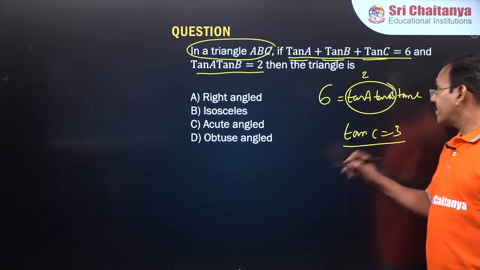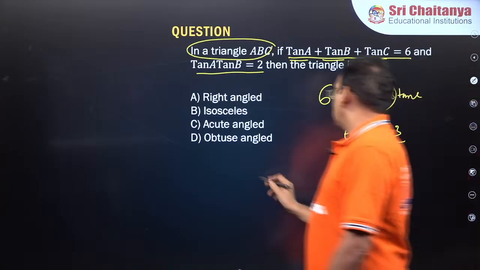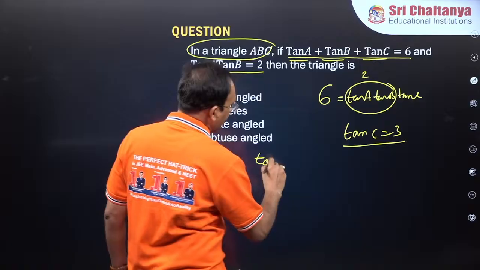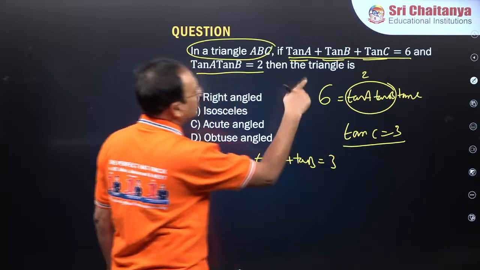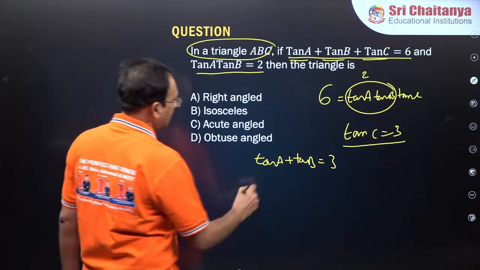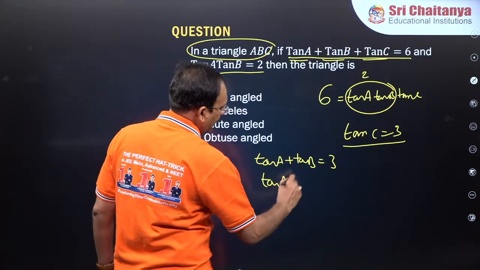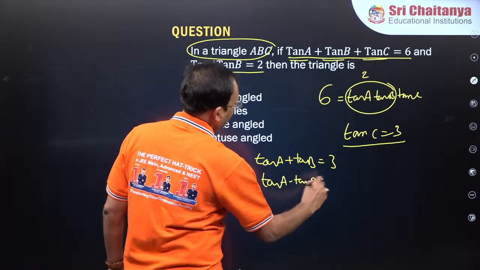If tan C is 3, tan A plus tan B value is going to be 3 and tan A tan B value is going to be 2.